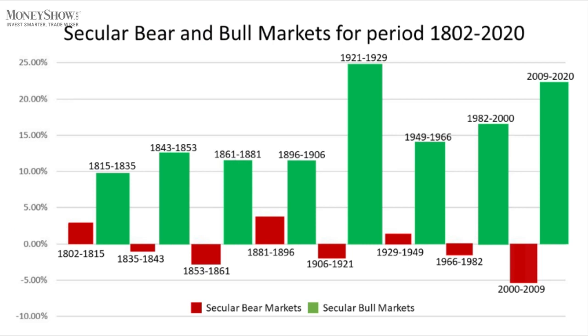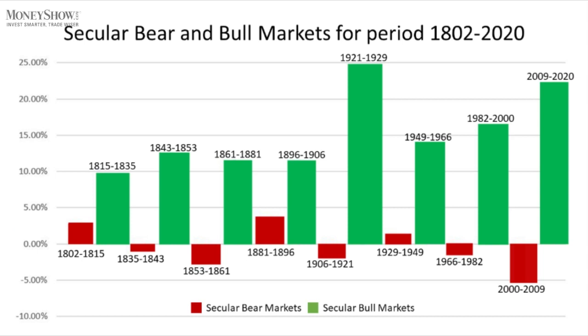Now this bar chart depicts the 16 secular bull and bear markets since 1802. A stock market is always in either a secular bull or secular bear phase. The chart depicts that when each secular bear ends, a secular bull begins, and vice versa.